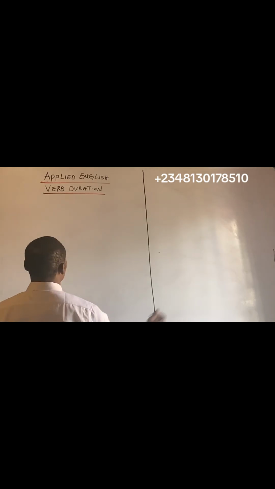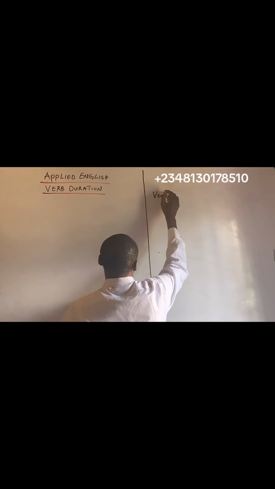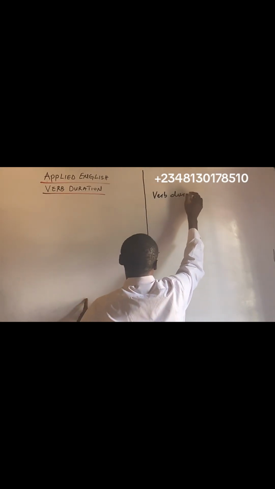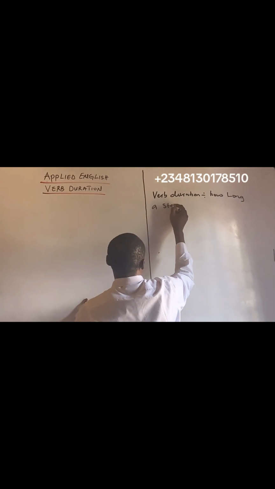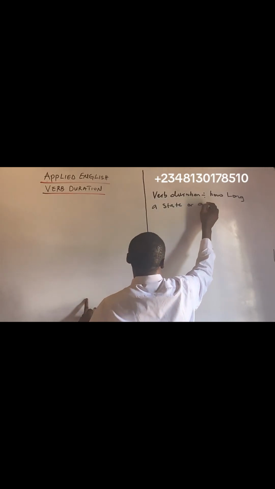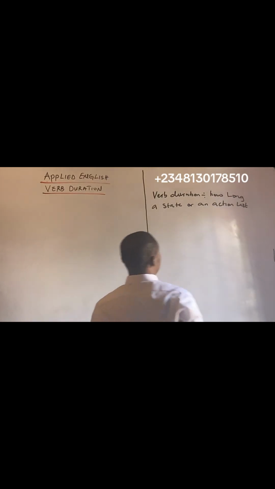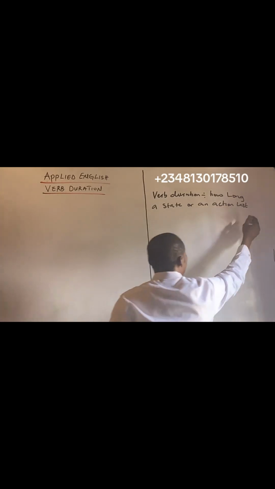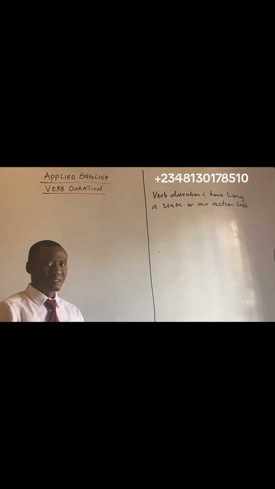Let me write that down. So verb duration is how long. Verb duration is simply how long a state or an action lasts.